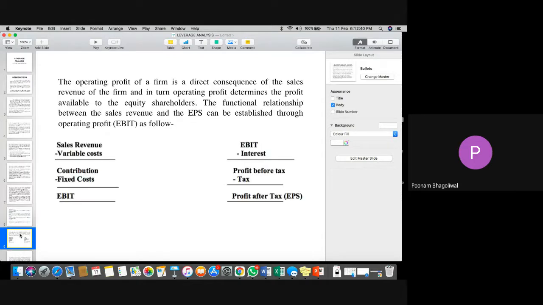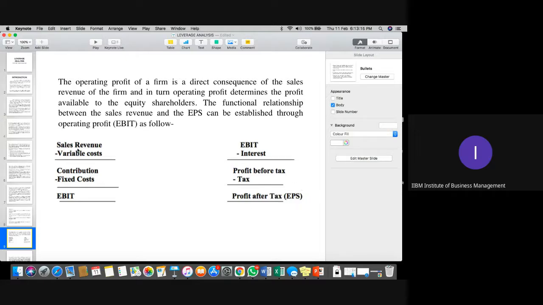Okay, fine. So first of all, in order to solve the questions of leverages, we need to understand the flow statements. I think we discussed this in the case of capital budgeting as well. Sales minus variable cost is contribution, minus fixed cost is EBIT, that is earning before interest and tax. Then we subtract interest, you will get your profit before tax. You subtract taxes, you will get profit after tax. That is called EPS, earning per share.